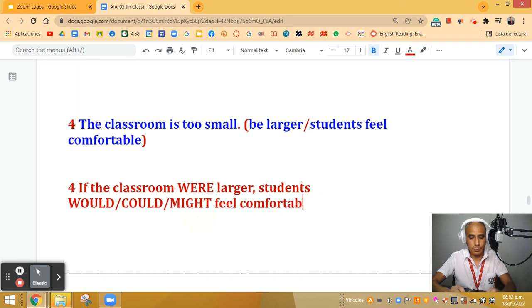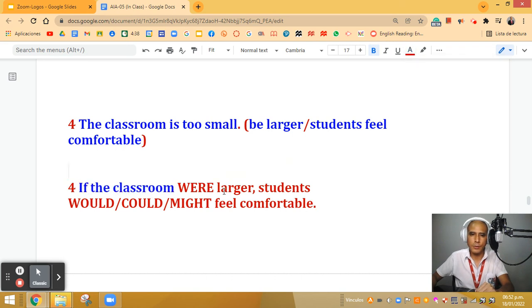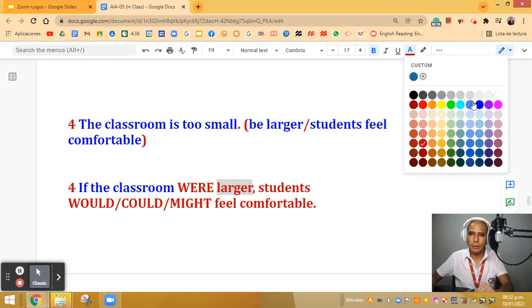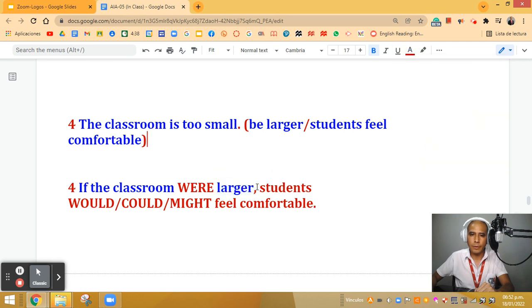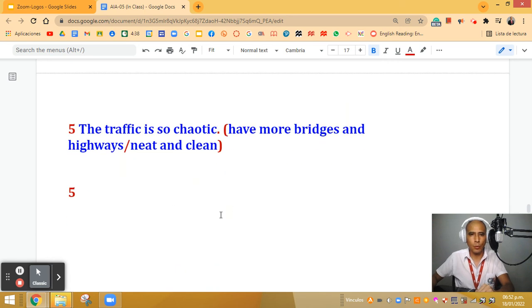But the truth is that the classroom is too small. That's the truth. Okay, so here we have if the classroom were larger, students might feel comfortable. All right. We have one more. Okay, let's work on it.